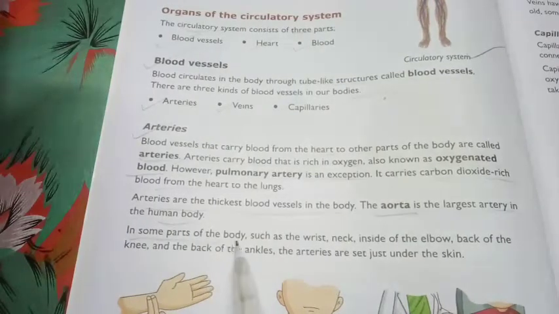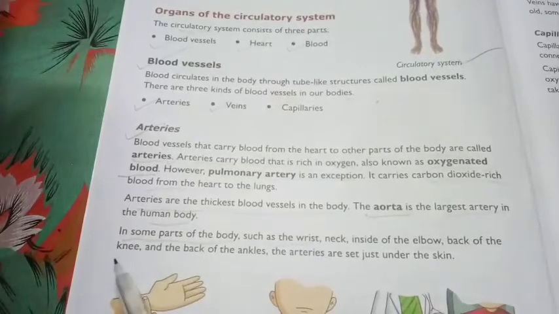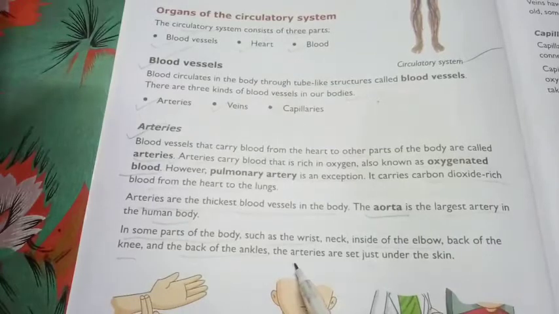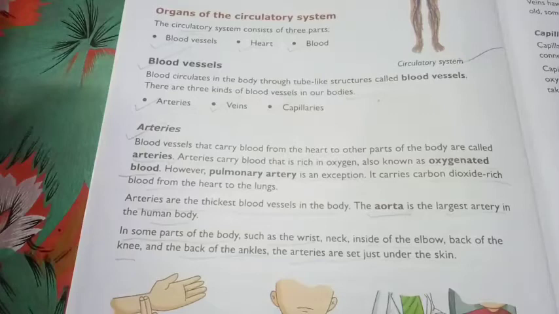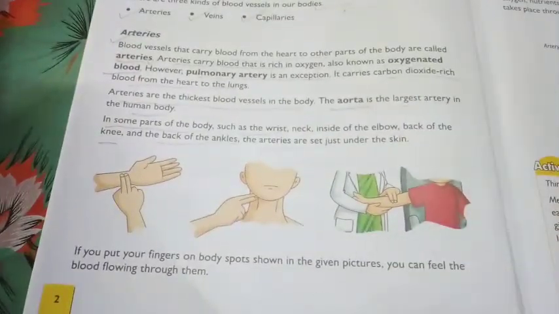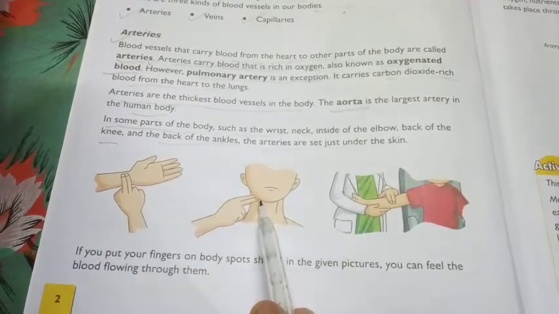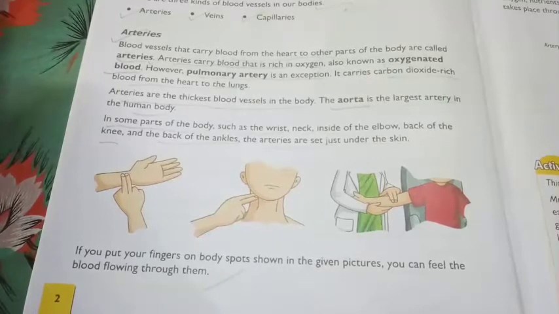In some parts of the body, such as the wrist, neck, inside of the elbow, back of the knee, and the back of the ankles, the arteries are set just under the skin. With the help of your parents, you just try to find out the arteries. If you put your finger on the body spot like this, here on your wrist, neck, you can feel the blood flowing through them. You can feel the pulse.